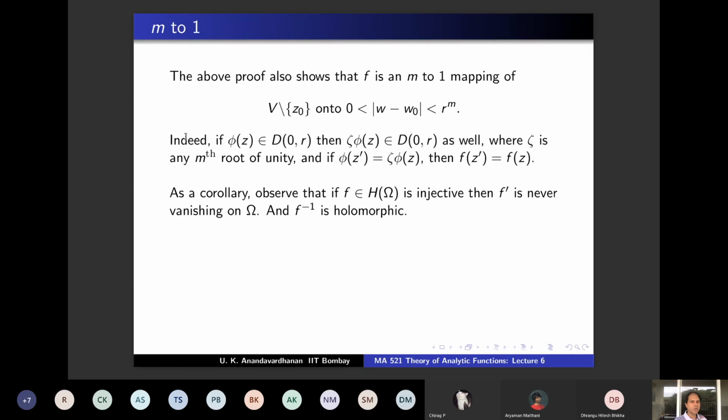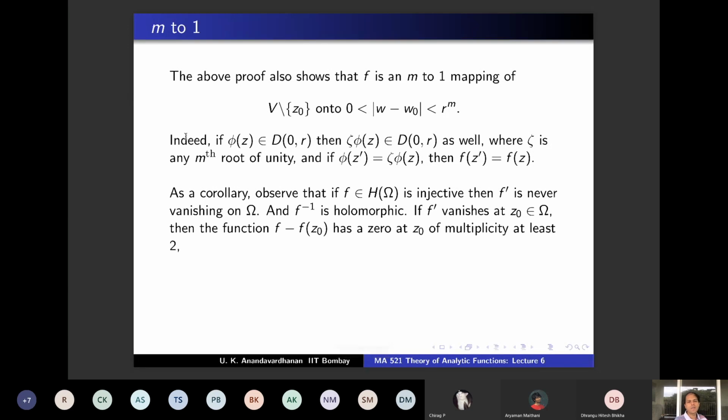Because f inverse is of course holomorphic, that we have already seen. If f prime is vanishing, what will happen? You consider the function f minus f of z naught. It is obviously 0 at z naught, and its derivative is also vanishing at z naught. Therefore, it has a 0 of multiplicity at least 2.